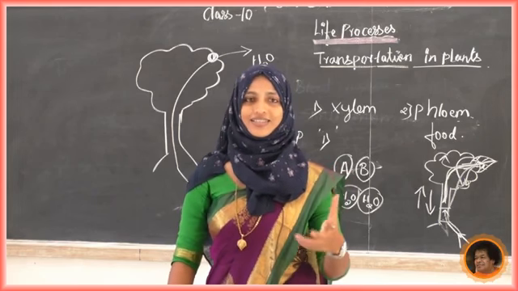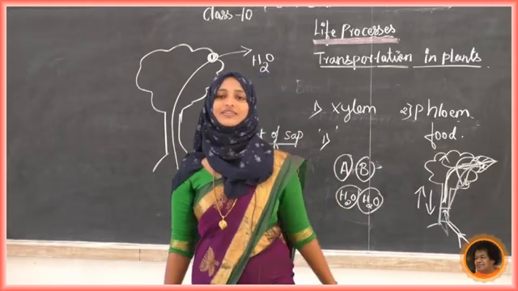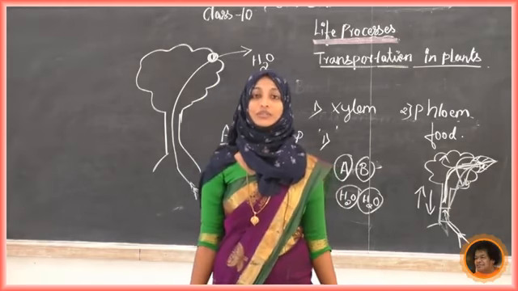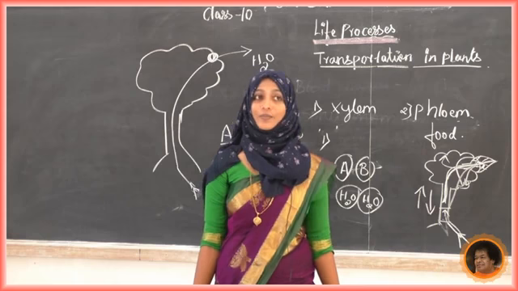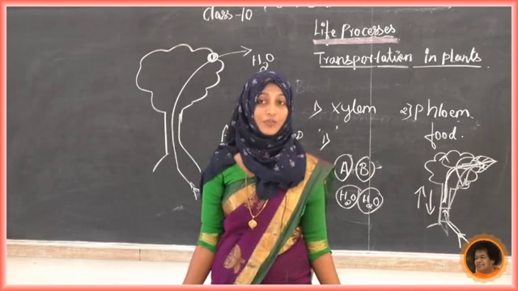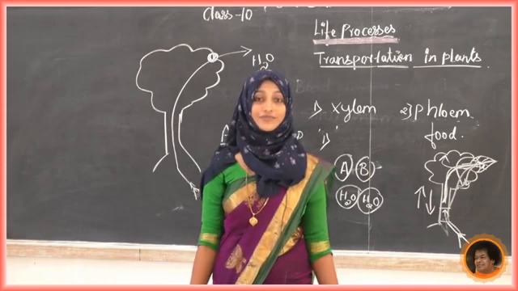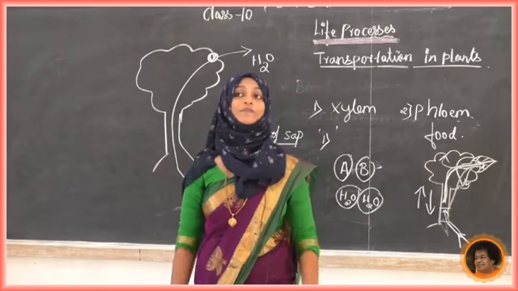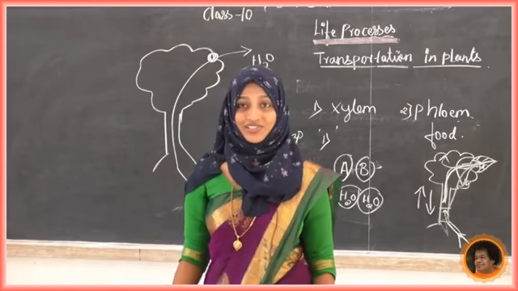Then we'll recall what we have studied in today's class. First we studied blood pressure and blood vessels. What about the platelets? What is the role of platelets? And what does the lymph do? All those things we have studied. Next we came to transportation in plants.